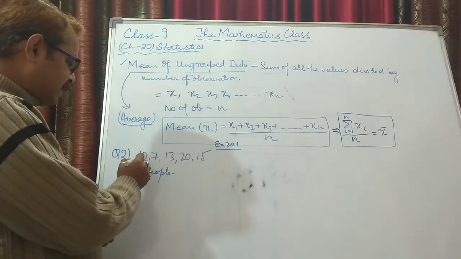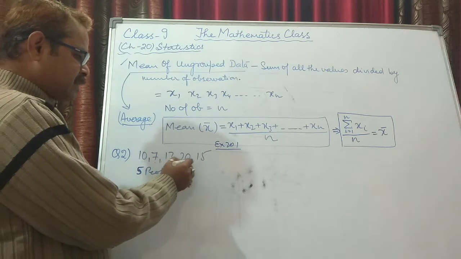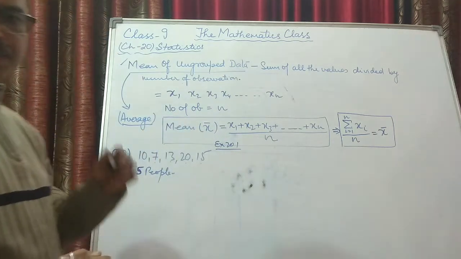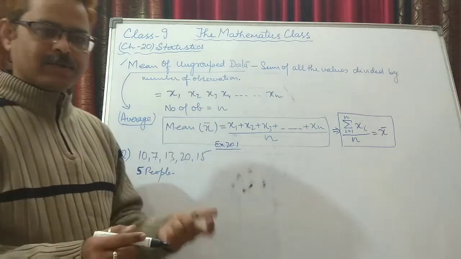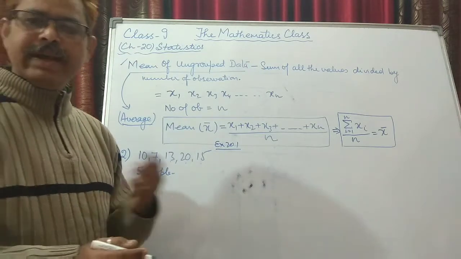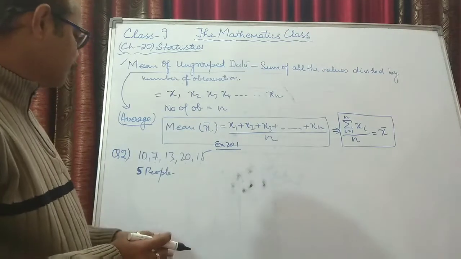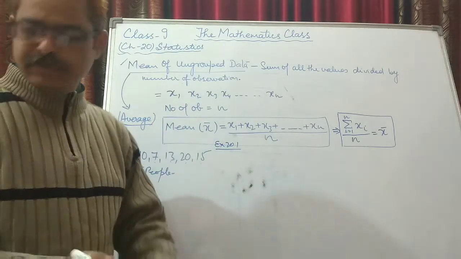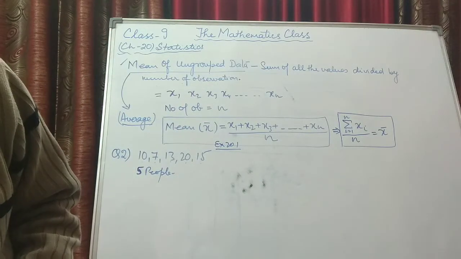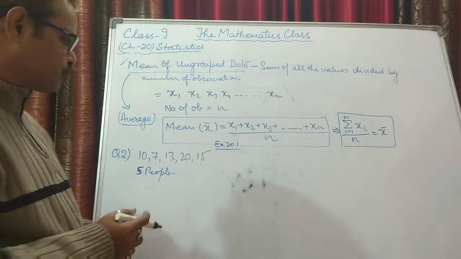So one said he is spending 10 hours, 7 hours, 13 hours, 20 hours and 15 hours. This was the response, means some data was collected from a group of people. They were asked how much time they are spending individually on social work in a week. Now what do they say?